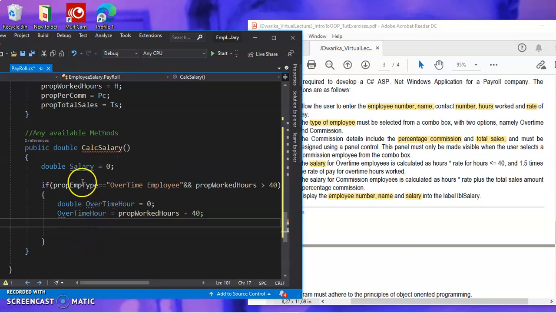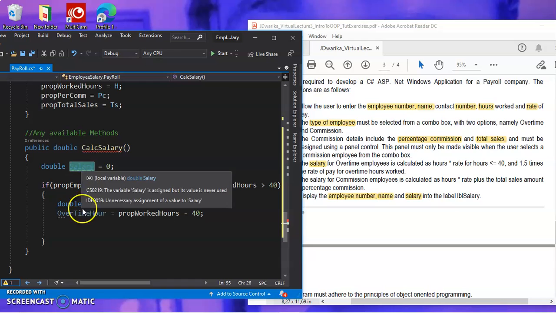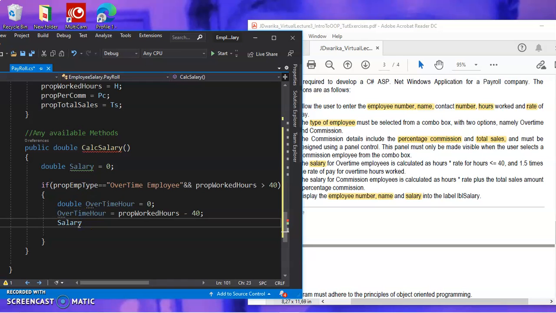Okay, and then now we take this salary, the fake one here, paste, and then equal to. Now we are calculating the salary for overtime. How do we get the salary of overtime? We are told here we are going to take the hours worked, the prop hours worked, times... we are told to say times the hours worked times the hours.